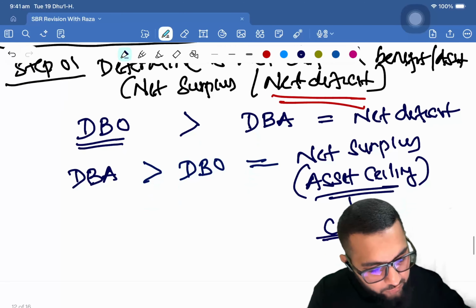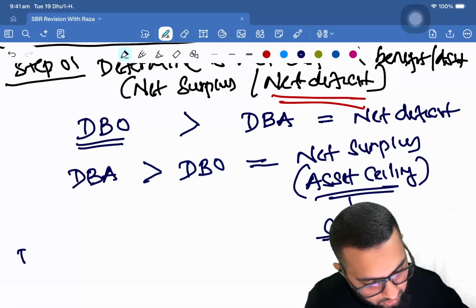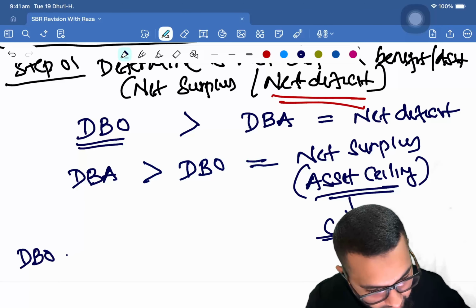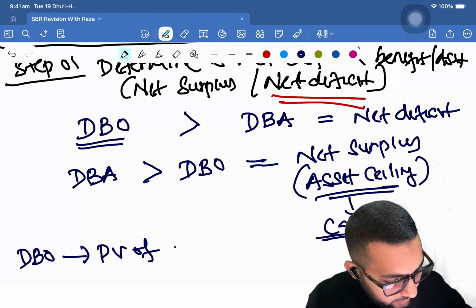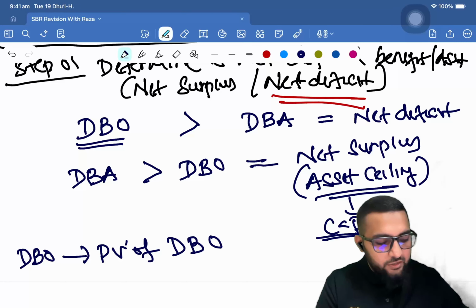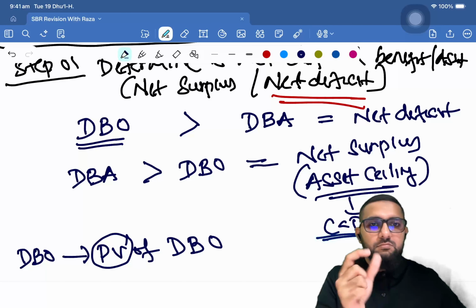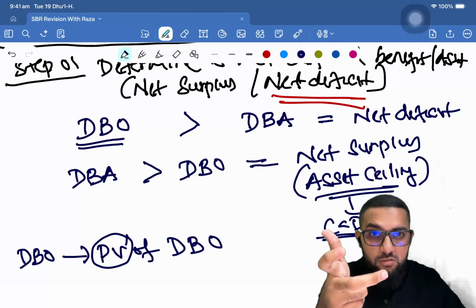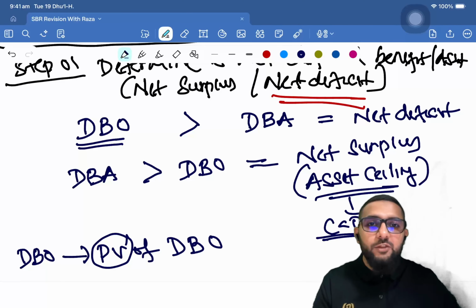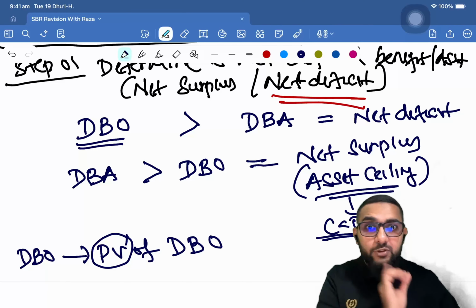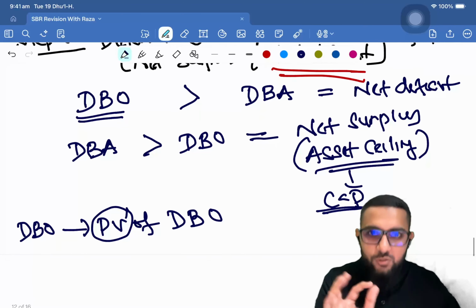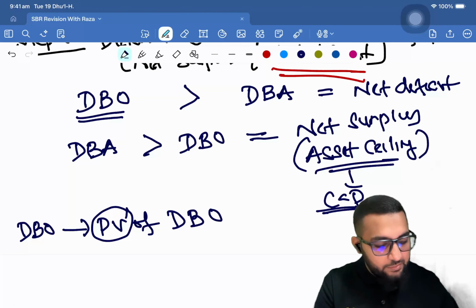All right. So how do you calculate the DBO? DBO is going to be the present value of defined benefit obligation, right? Present value of the obligation, meaning you are going to look at how much you are going to pay in the future and you make a present value calculation there using the discounting factor. Okay, that's also one of the areas where the discount factor is important.